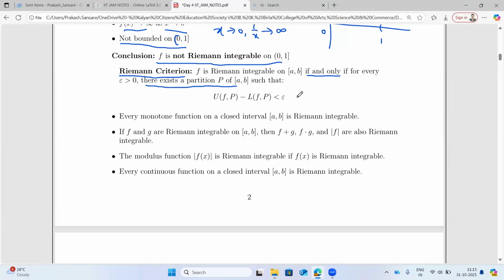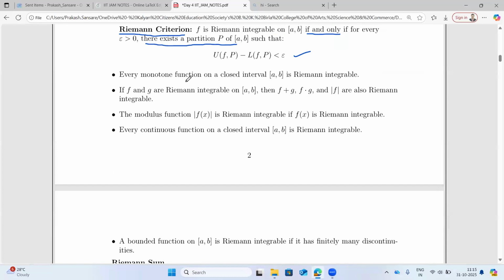If this is true, then we say that the function is Riemann integrable. Many times people use this theorem to prove that a function is Riemann integrable. Basically, they take a suitable partition and show that the upper sum minus the lower sum turns out to be less than epsilon for every epsilon, and then we say that the function is R integrable.